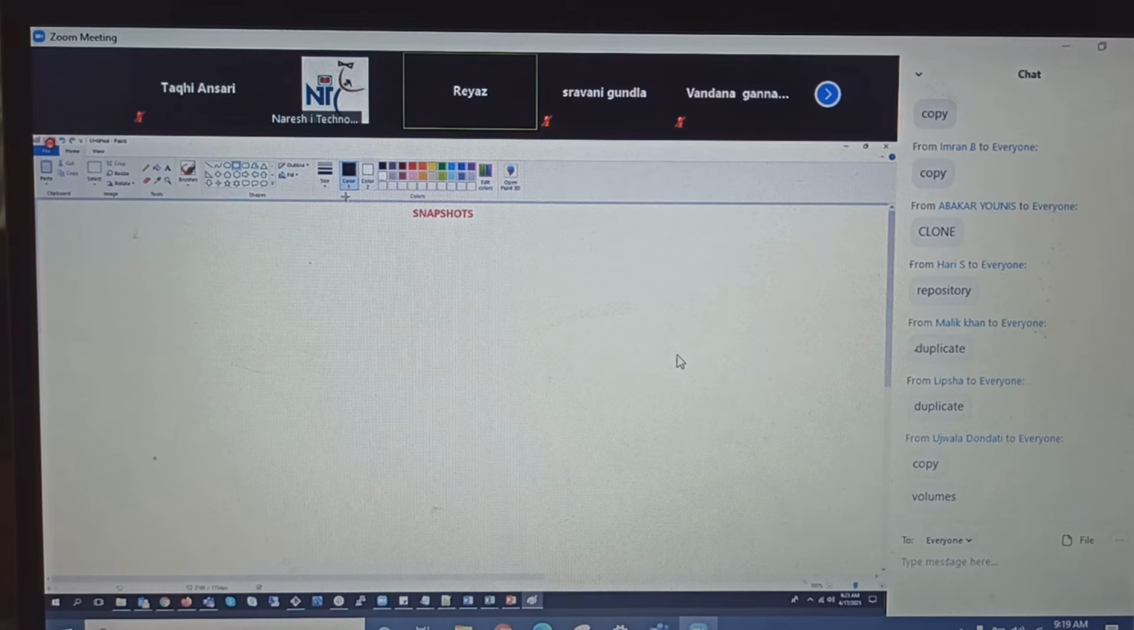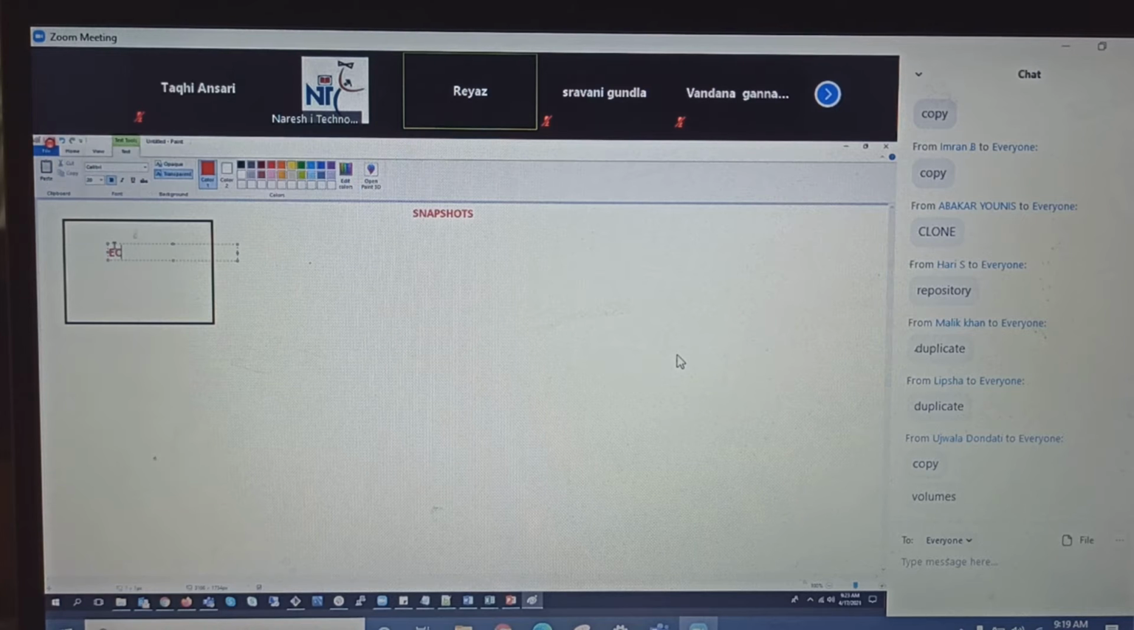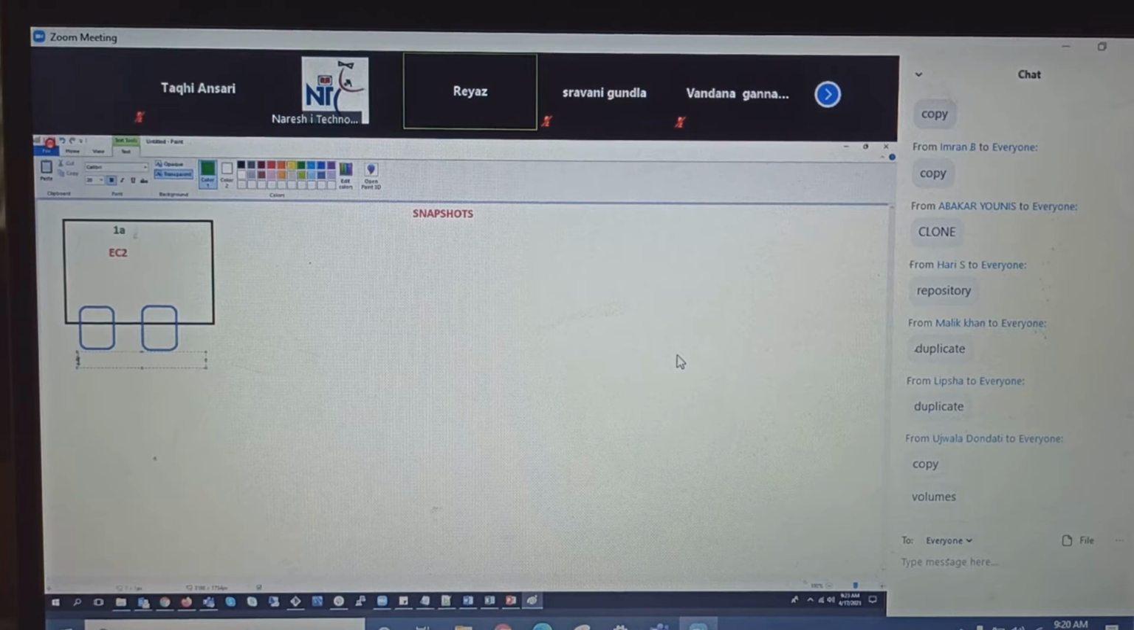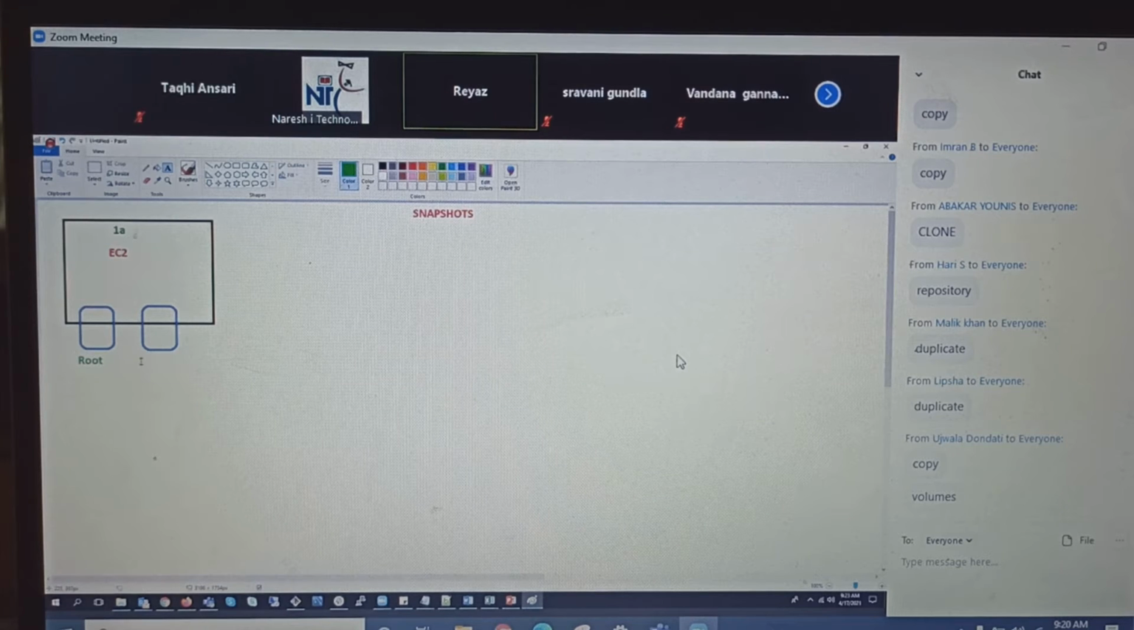So let's say, for example, we have an EC2 instance. This EC2 instance can be in which availability zone? Let's say, for example, in 1A. Okay, so this has the volumes, no? This can have the root volume, and this can also have the additional volume. Okay, this is root, and this is additional volume.